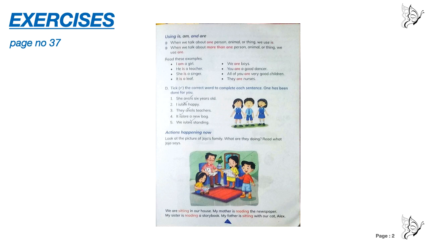Number 2, I, is or am. I told you am is used only with I, so the correct answer is am. I am happy. Tick am. Number 3, they. They is plural, so we will use are. They are teachers. It is a new bag. We are standing. Is is used with singular form and are is used with plural. Understood?